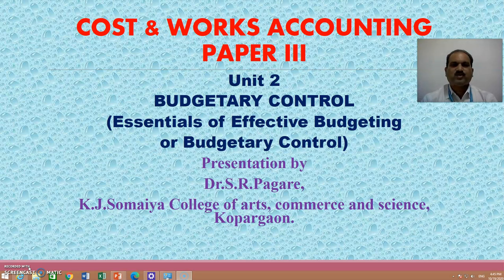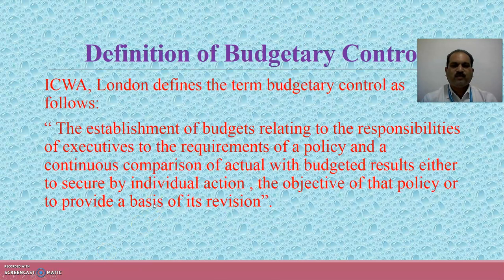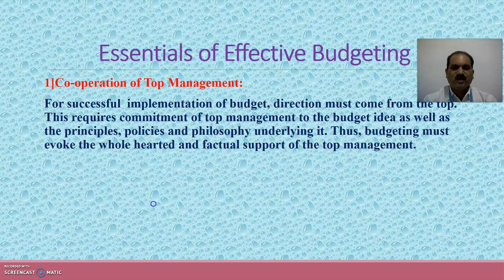In this session we are going to study the essentials of effective budgeting, or you can also call it essentials of budgetary control. Now before beginning the essentials, let's go through the definition of budgetary control given by ICW London. ICW London defines the term budgetary control as follows: the establishment of budgets relating to the responsibilities of executives to the requirements of a policy and a continuous comparison of actual with budgeted results, either to secure by individual action the objective of that policy or to provide a basis of its revision.